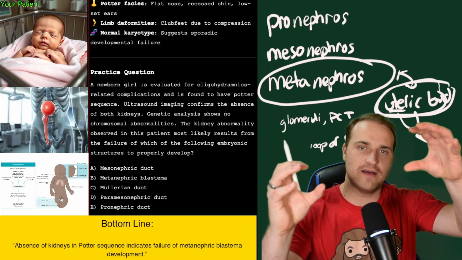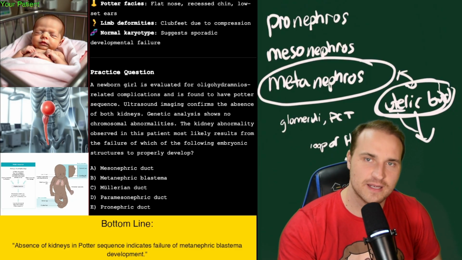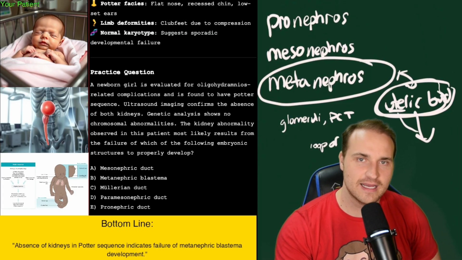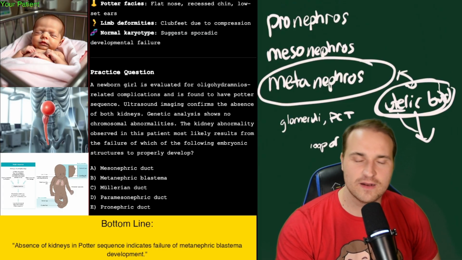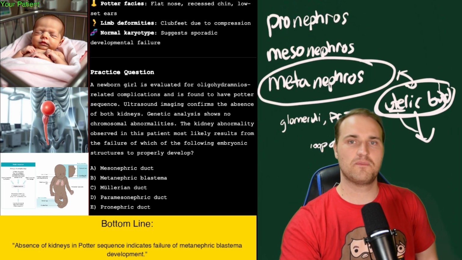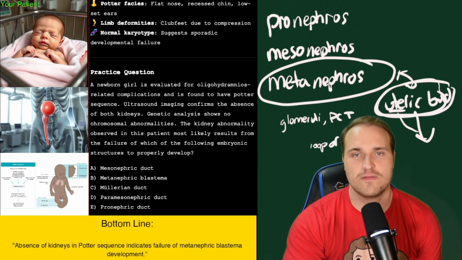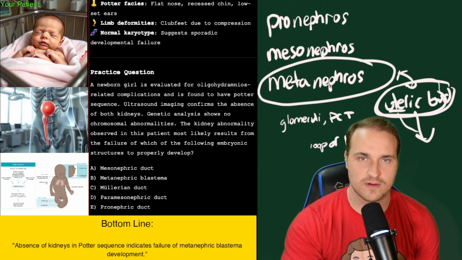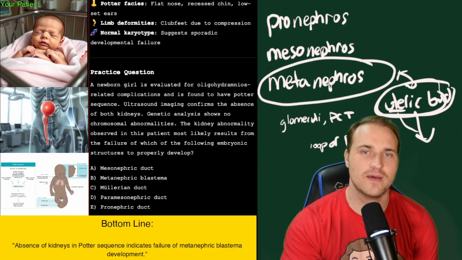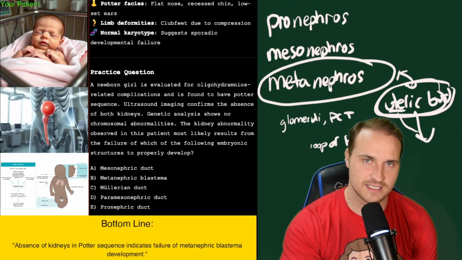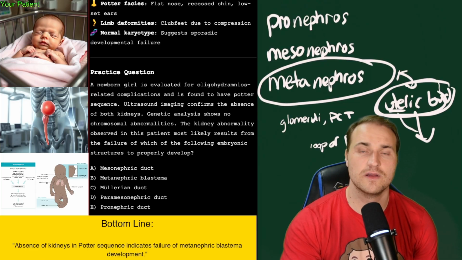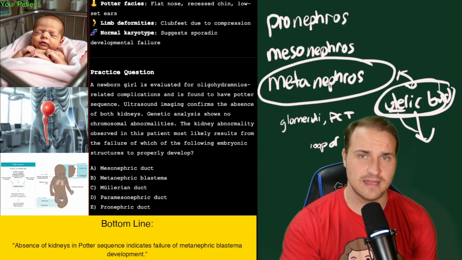And those two have to interact for normal kidney formation, and if either of them fail, then you get agenesis. And bilateral renal agenesis is what Potter sequence is. So if there's a failure of the ureteric bud to develop or induce, then you get no kidneys, and the metanephric blastema is the tissue that differentiates into the functional nephrons. So unilateral agenesis is asymptomatic, but bilateral would be fatal after birth. You get respiratory failure due to pulmonary hypoplasia.